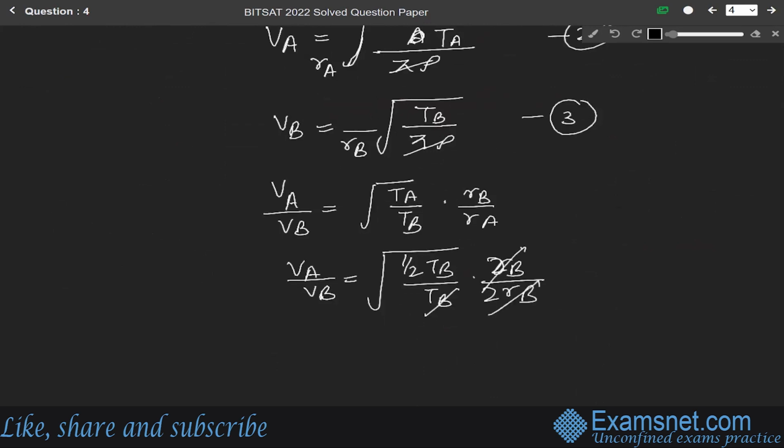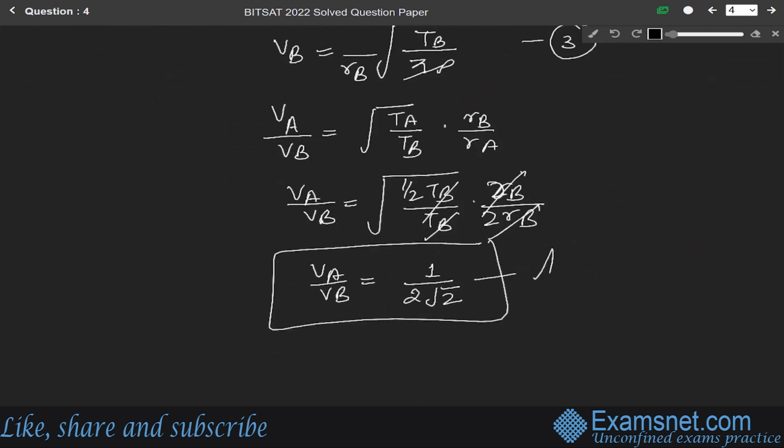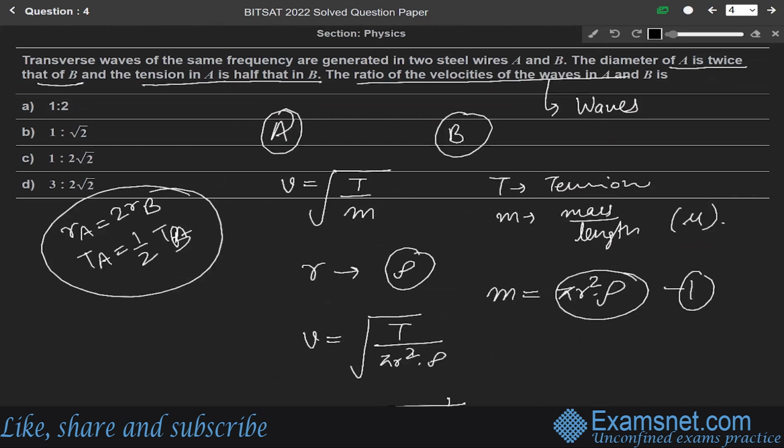So solving it, we get VA over VB as 1 over 2 root 2. So this is our final answer. Among these four options, 1 over 2 root 2 means option C is the correct answer.